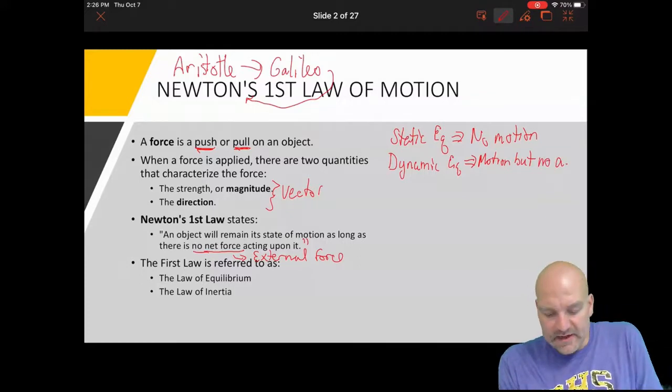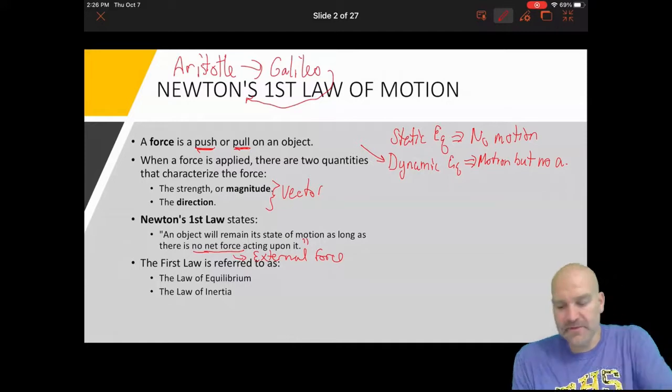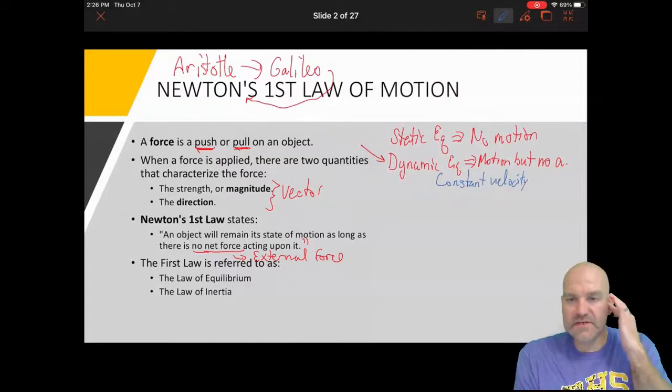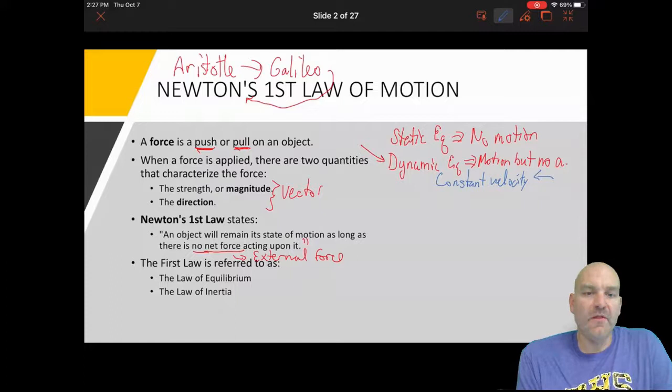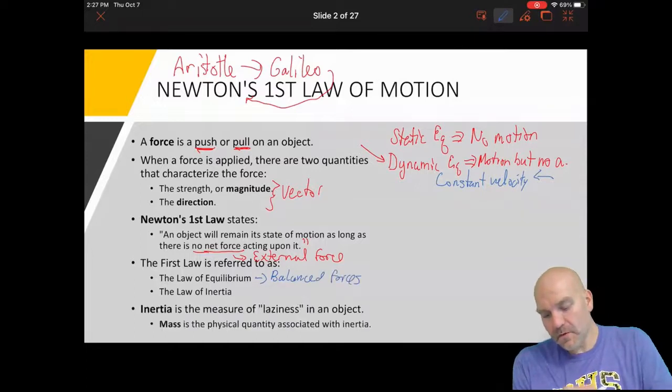This dynamic equilibrium will lead to a big misconception, the idea that objects can be moving without accelerating. The misconception is that objects that are moving are being accelerated. That is not true. Objects can move with no acceleration. It just says that they are moving with constant velocity. So if in a question you see this phrase, constant velocity, that means that we're in the first law, the forces are balanced. And that's what equilibrium actually kind of means too, balanced forces.